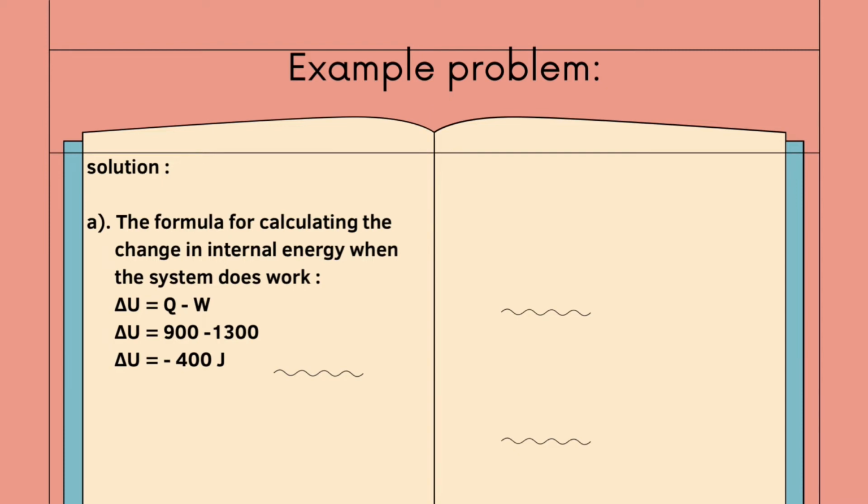So delta U is equal to Q, which is 900 joules, minus W. We use W when the system does work, so W is 1300 joules. The subtraction results in delta U equal to negative 400 joules. So the change in energy in the system is 400 joules. The negative sign indicates the energy in the system has decreased by 400 joules.